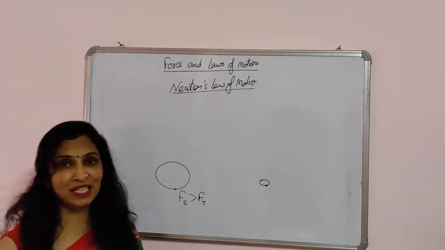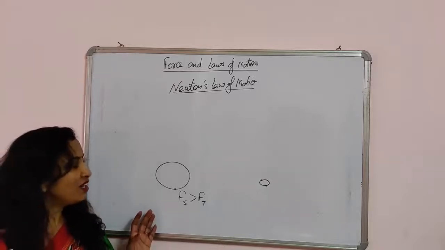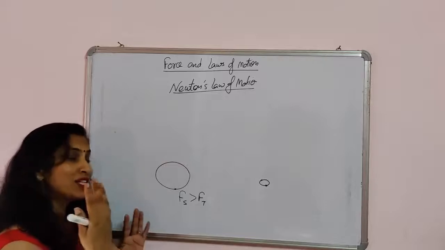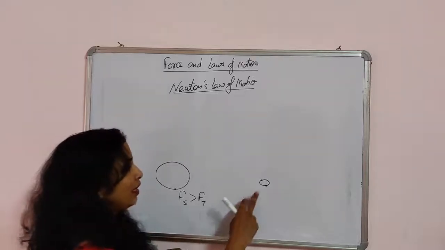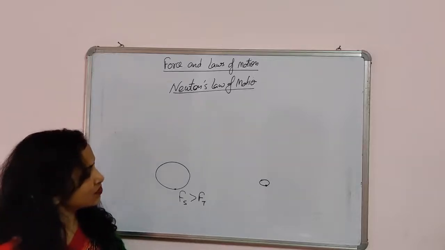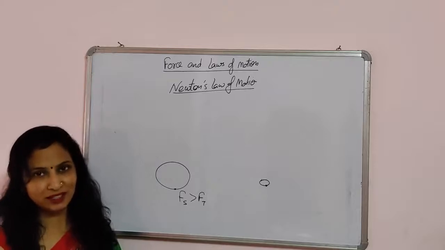So what is this property? Why do we have to apply more force where the stone is larger, and less force where the ball is so small and light in weight? Obviously, it depends on the mass of the body.